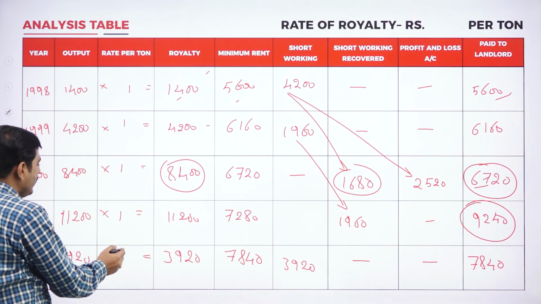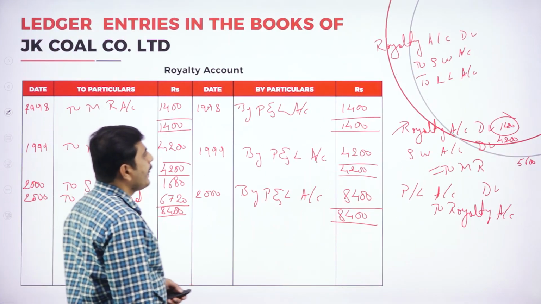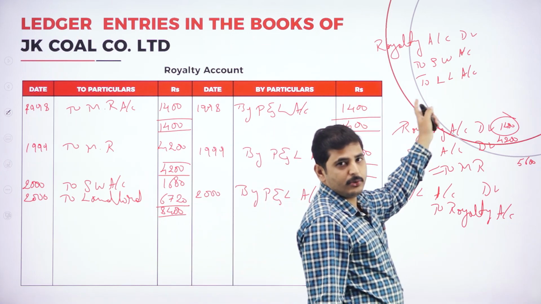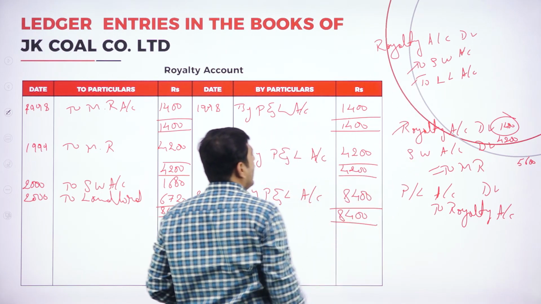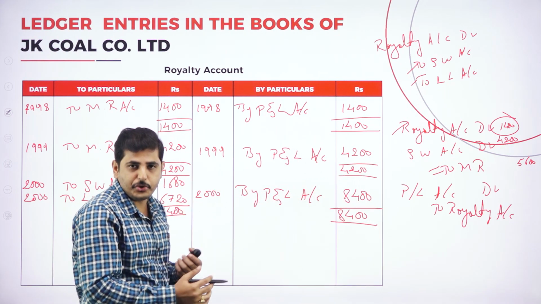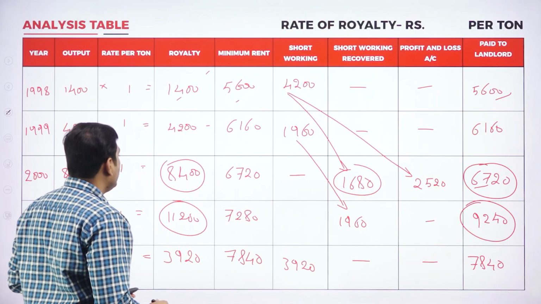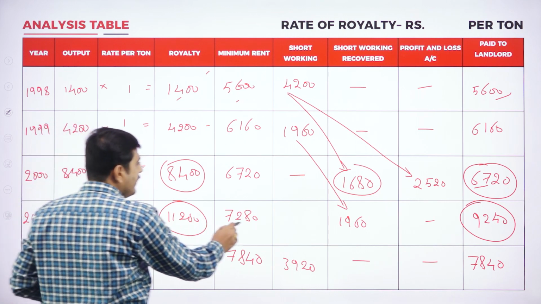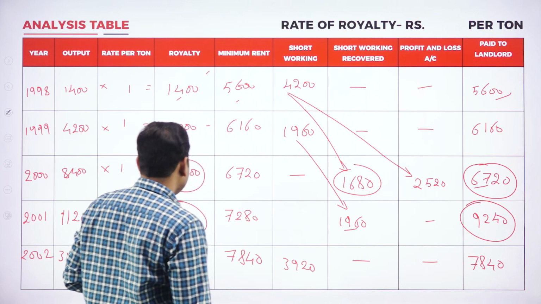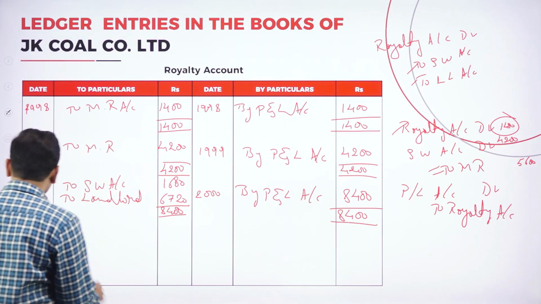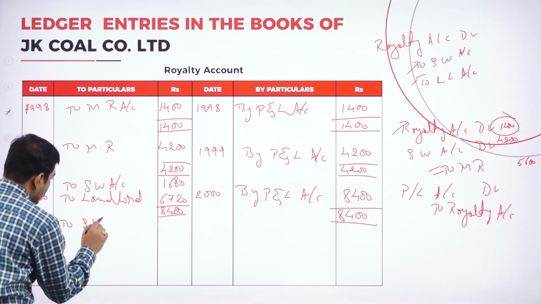Next one, coming to the fourth year. What amount are we paying in the fourth year? We are paying the royalty. What is the journal entry for royalty? Royalty account debtor, to short working, to landlord account. If you recovered the short working, write to short working account. If you did not recover the short working, we should not write the to short working account. So let's look at whether we have recovered the short working. Yes, we have recovered the short working of 1960. So let's write 2001, to short working account, 1960.